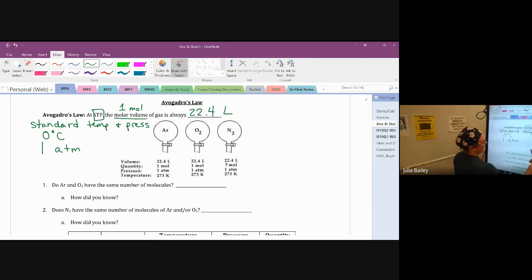So in this example here, it asks, do argon and oxygen have the same number of molecules? Well, if I look, the volumes are equal, the moles are equal, the pressure is equal, and the temperature is equal. All four things are equal, and the number of moles tells me the number of molecules. 1 mole is 6.02 times 10 to the 23rd molecules. So do they have the same number of molecules? Yes, they do. How do we know they're both 1 mole?